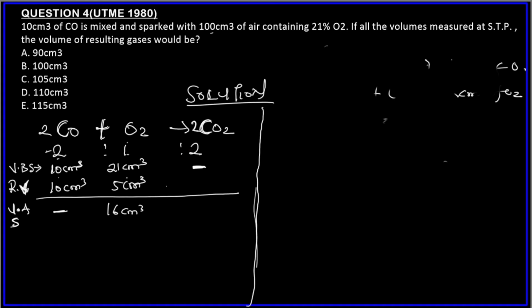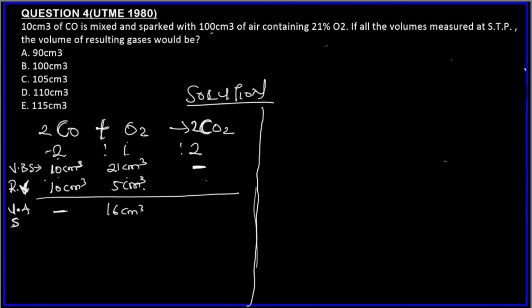We also need to look for the volume of the gaseous product formed. Remember, I told you that for clarity's sake, just use the limiting reagent to find it. So you use the limiting reagent to find the exact amount that will react with it and the volume of the product formed.